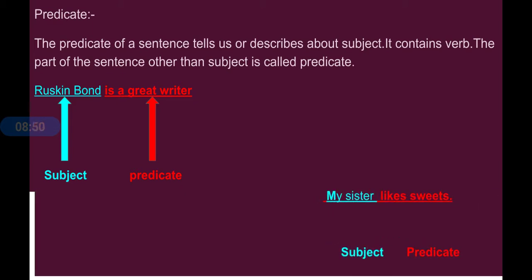Now let's see one more example. My sister likes sweets. What is the verb here? Likes. Who likes sweets? My sister. So my sister is the subject and likes sweets is the predicate.